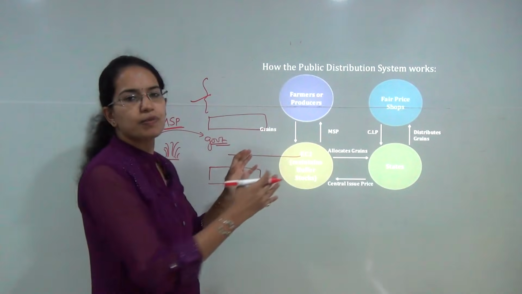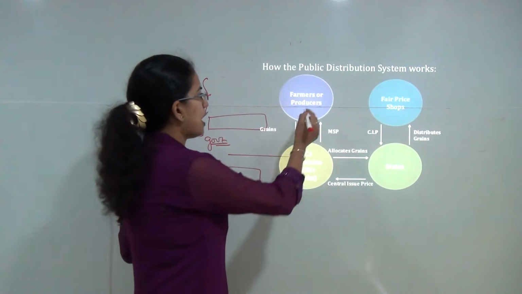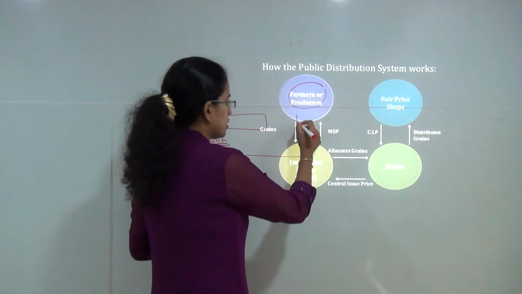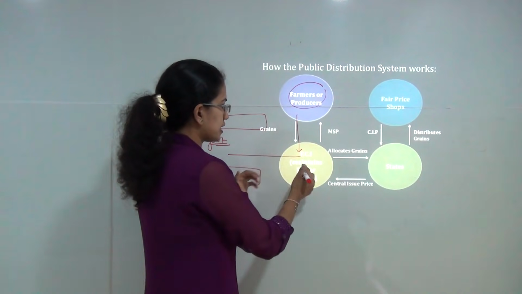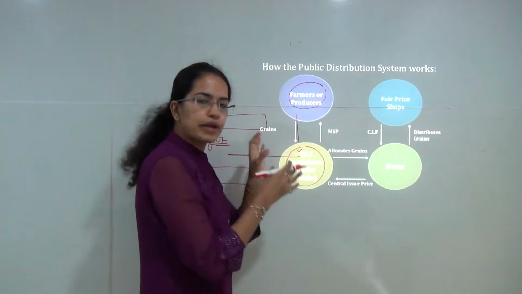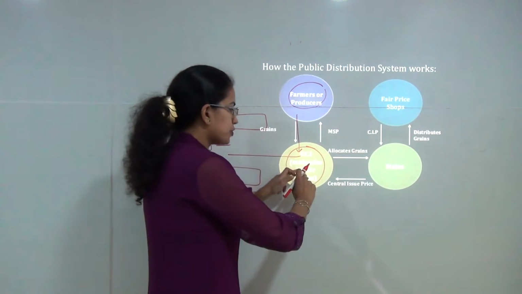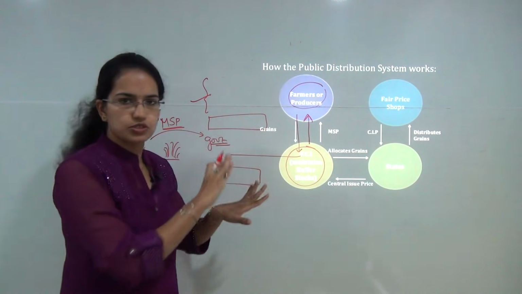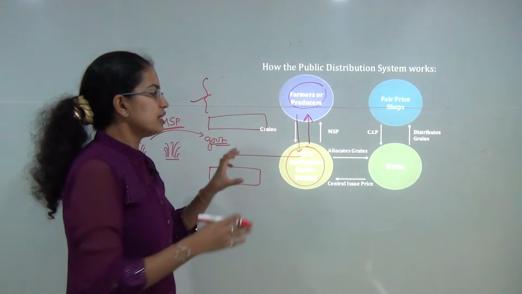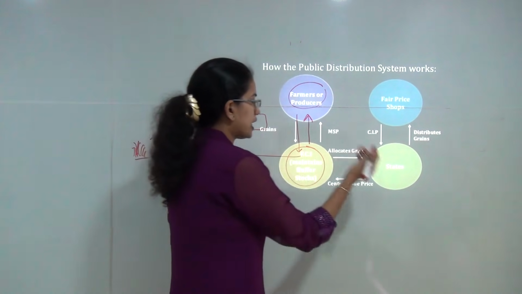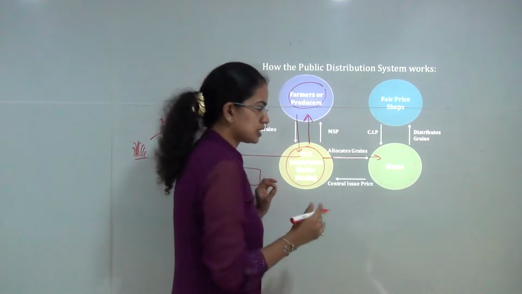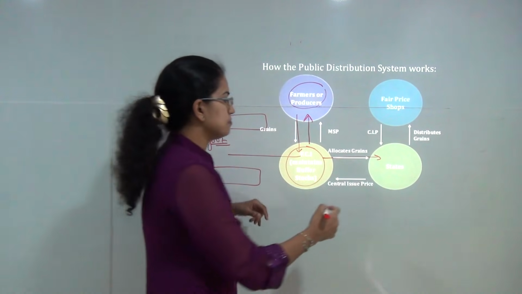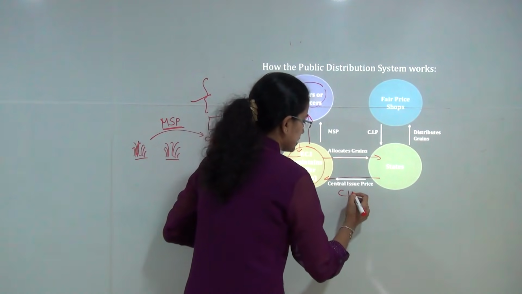So here is how the public distribution system works. You have farmers or producers who provide the grains to the Food Corporation of India, which maintains the buffer stock. The Food Corporation of India in turn provides the minimum support price to the farmers. So this is one channel. Now this FCI allocates the grain to different states, and the states in turn give the central issue price.